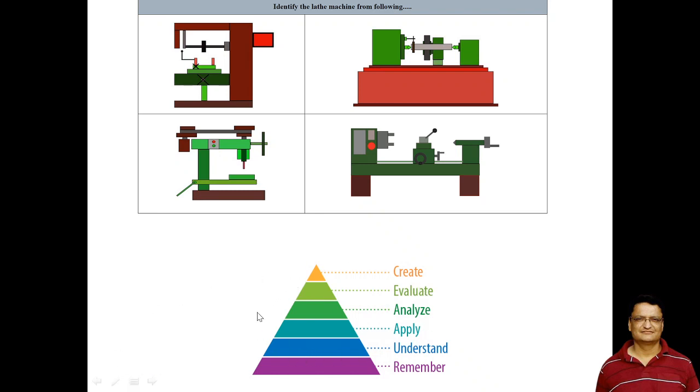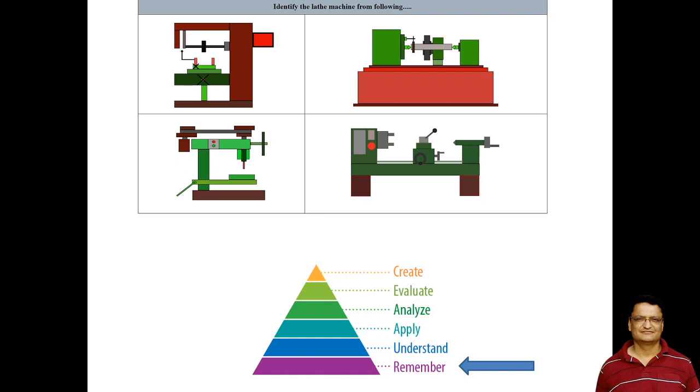At different cognitive levels. When the student lands on this simulator, the simulator asks the first question: identify the lathe machine from the following, and it gives four drawings of four different machines. We can easily say that this is a recall level activity, because the student has to recall the lathe machine.